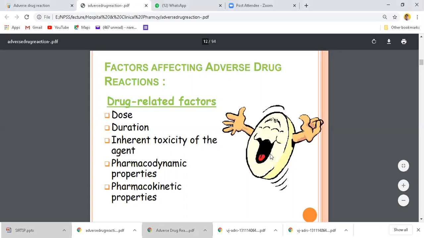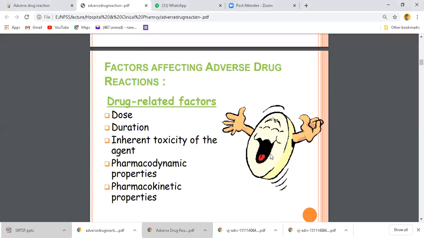This accumulation of the drug means that the excretion of the drug is less than the intake or dose of the drug, and that causes toxicity. Now, the duration of the drug or the interval of the dose is also an important factor.